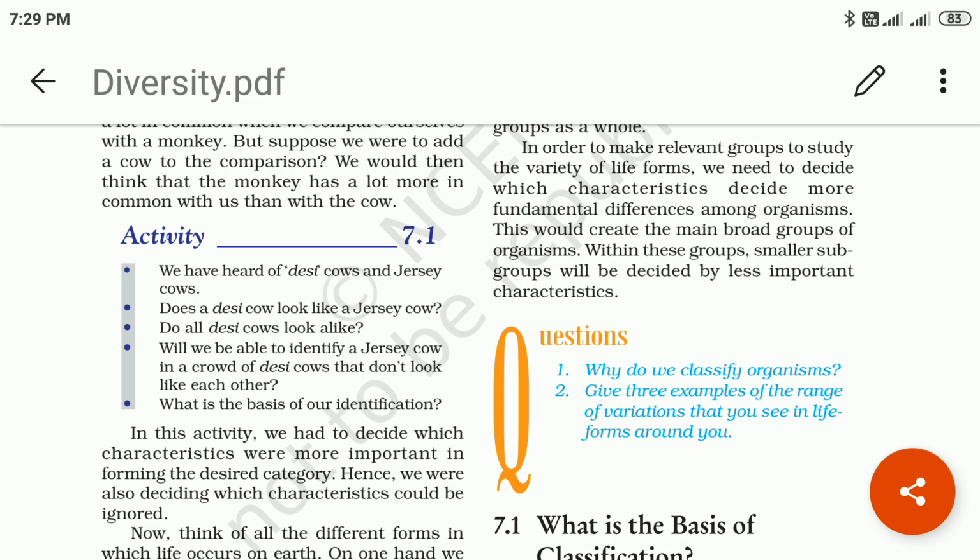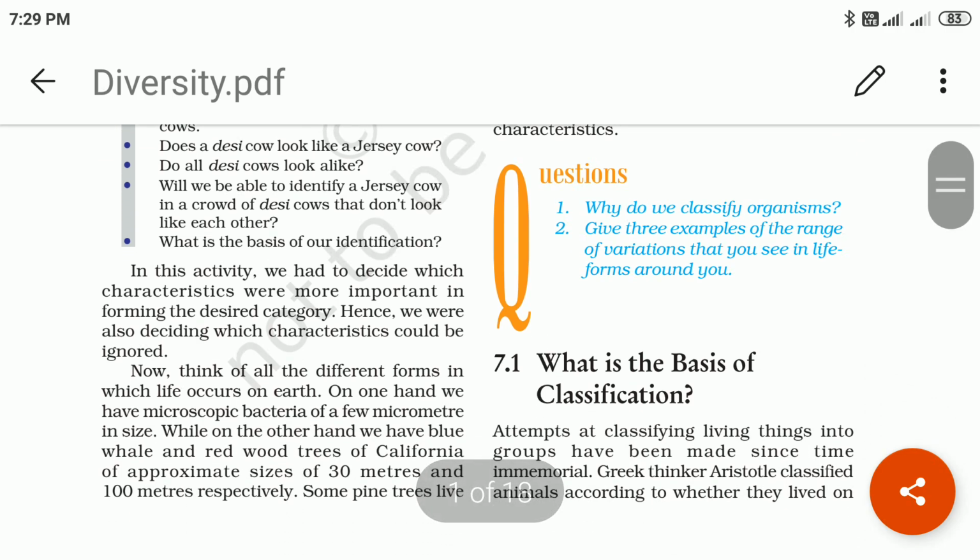Here, that is the most important thing. In this activity, we had to decide which characteristics were more important in forming the desired category. Hence, we also had to decide which characteristics would be ignored: which characteristics are important, which characteristics are not important. That much is most important.